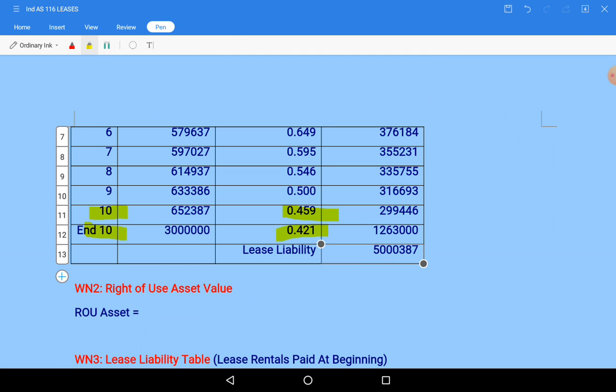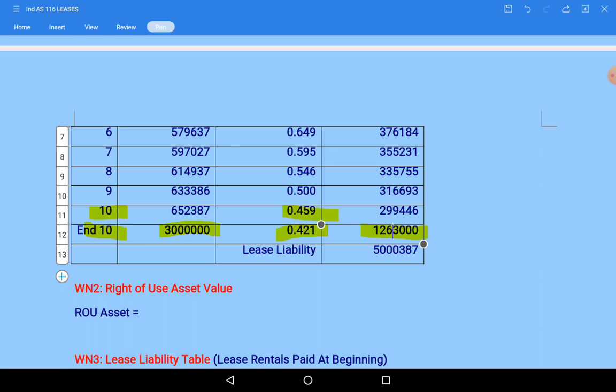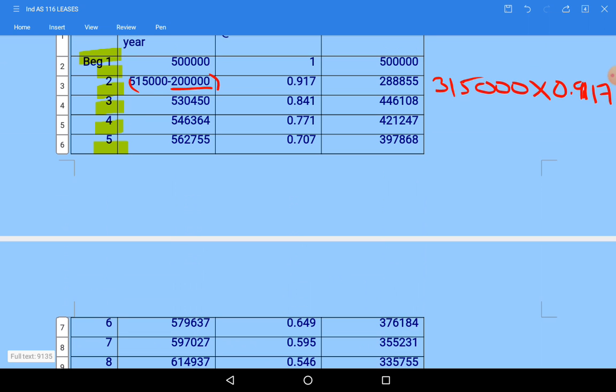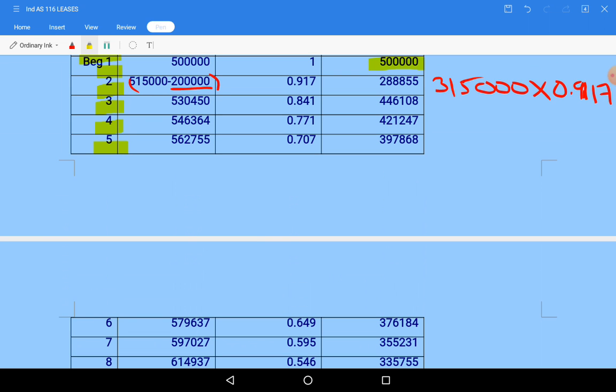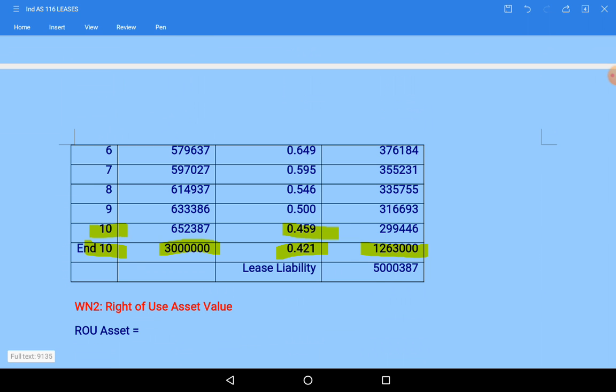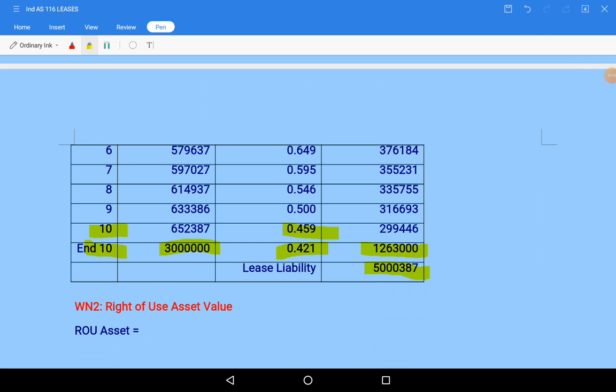and at the end of the 10th year there is 30 lakhs payment for the purchase of asset. That will be done with the discounting factor at the end of the 10th year, 0.421. So total it is 12 lakhs 63,000 discounted value, like that from the beginning 5 lakhs till the end of 10th year, total value has become 50 lakhs 387.